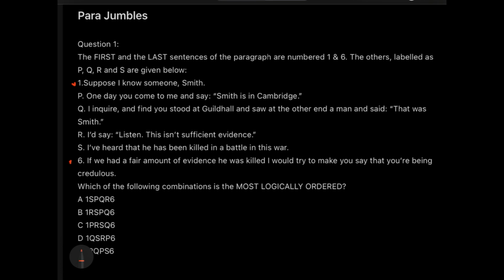And if you see this passage, it is more of a conversational type of passage. People are talking, and when people are talking it becomes easy to connect, rather than talking about a very dry subject like history.